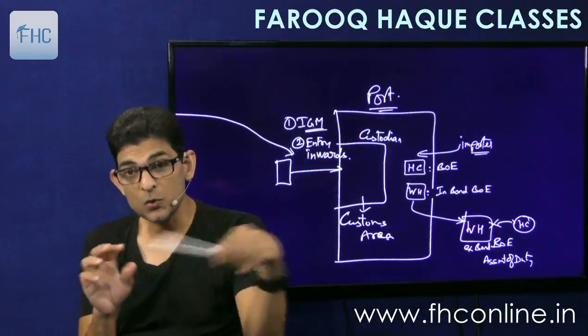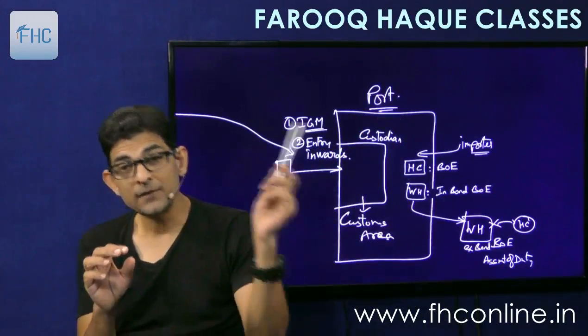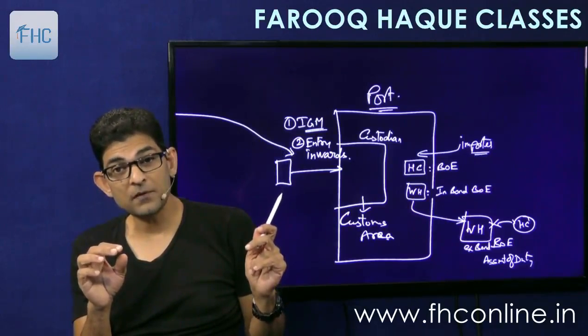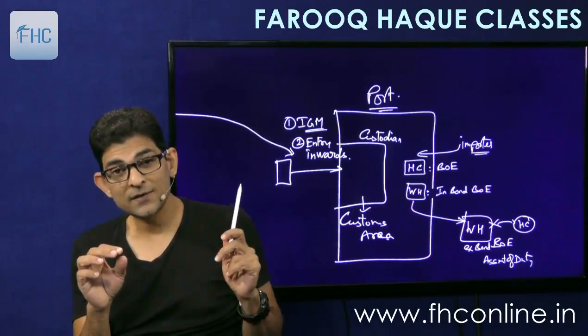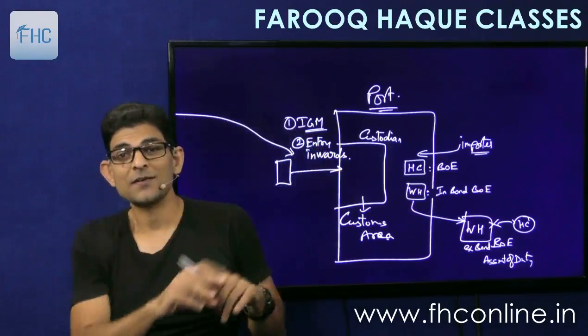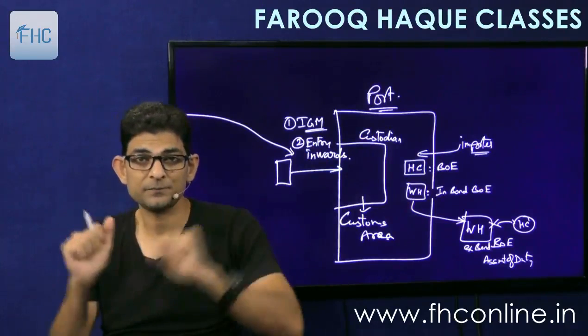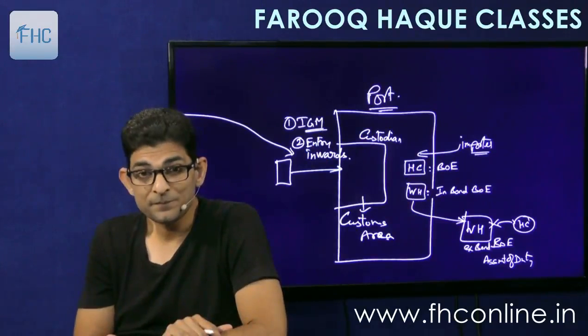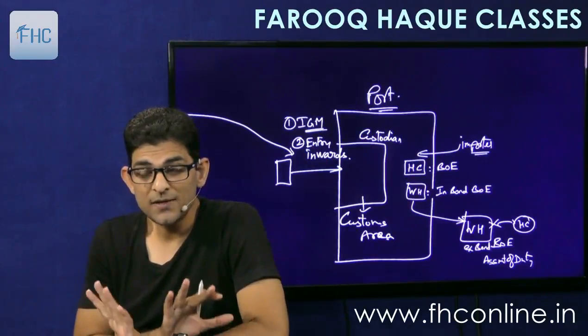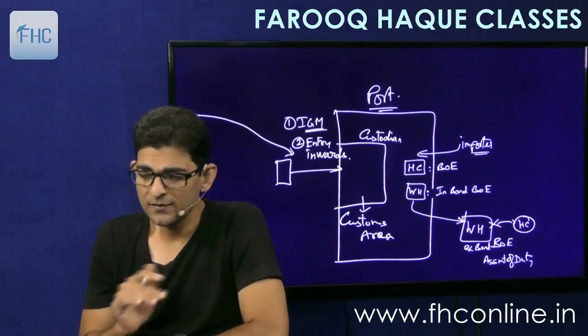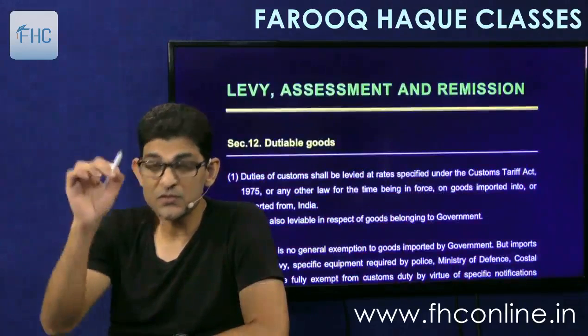And then we'll see the warehousing procedure as a whole. Then we'll see the goods which have come and gone, the goods in transit and goods in transshipment. That whole chapter we'll see. So a lot of things will come out of this single simple chart. Okay. So have you understood the basic working? Great. So now we can start with this chapter.